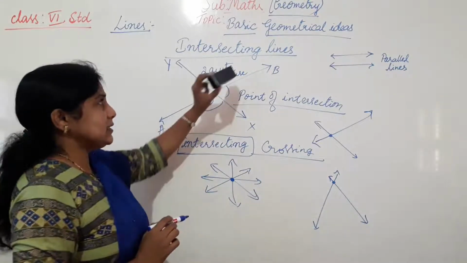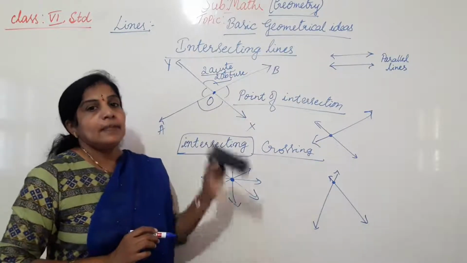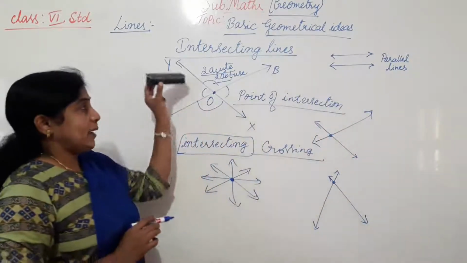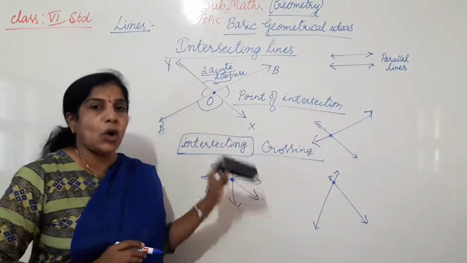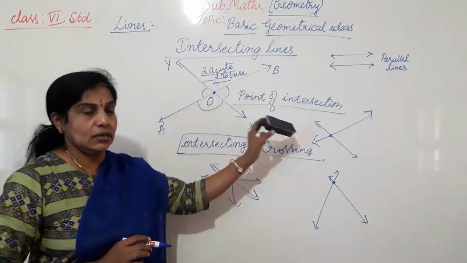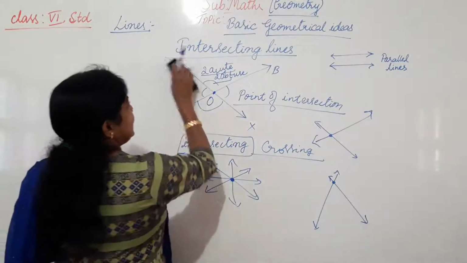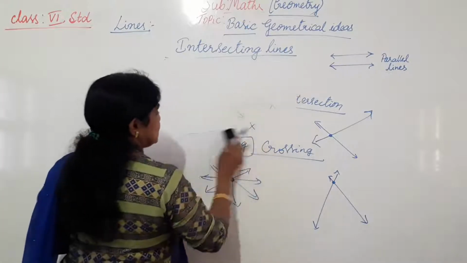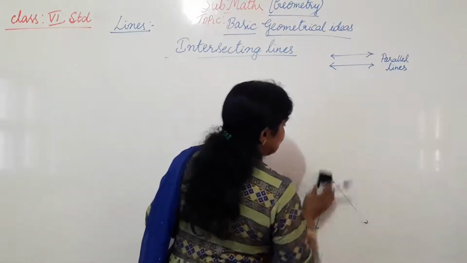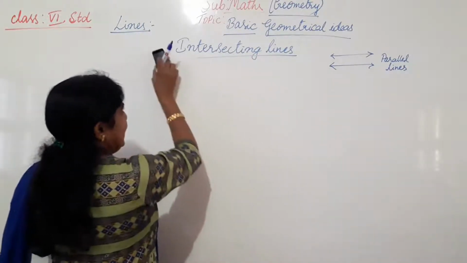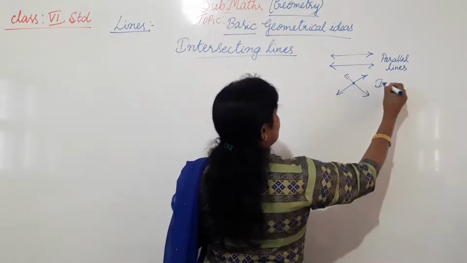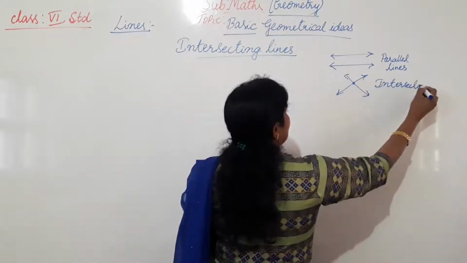So here the intersecting lines are the pair of lines which meet each other. In parallel lines they never meet each other, but the pair of lines which meet each other at a common point and make an intersection point, that is the point of intersection, that type of lines are called intersecting lines. So intersecting lines are the pair of lines where they meet each other at a common point. So these are intersecting lines.